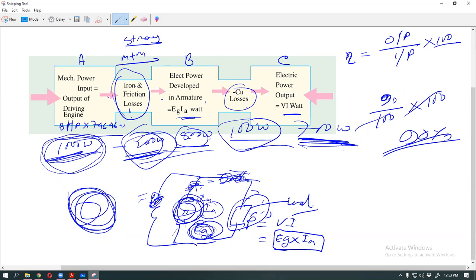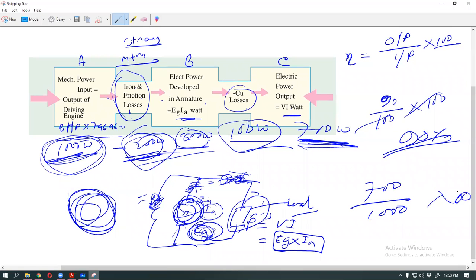Now calculate your generator efficiency. Your output is 700 and input is 1000, divided and multiplied by 100. So the efficiency is 70%. This generator efficiency is 70%.